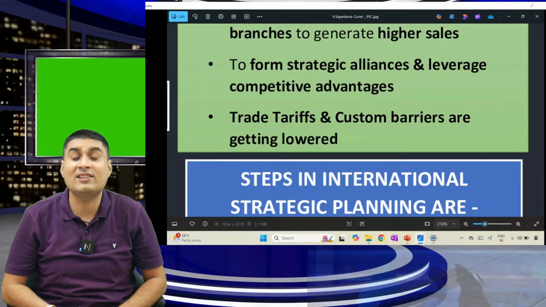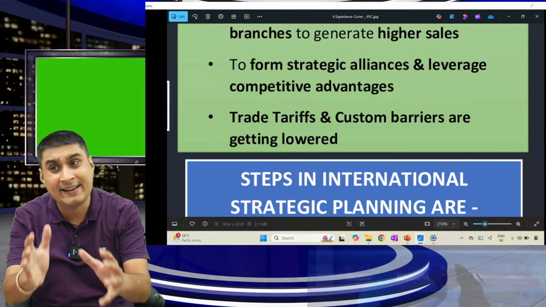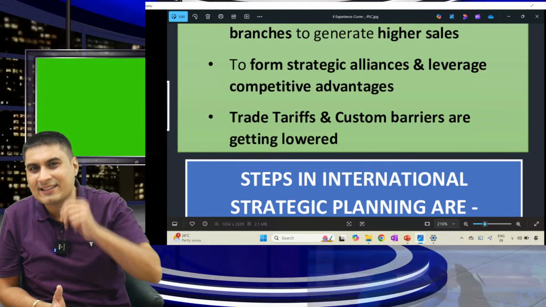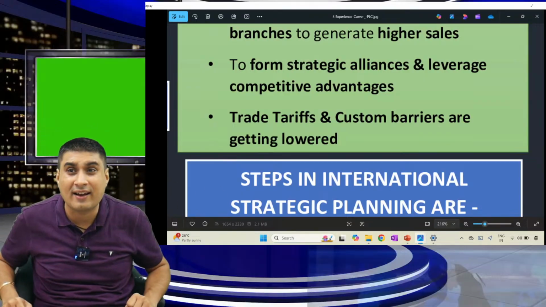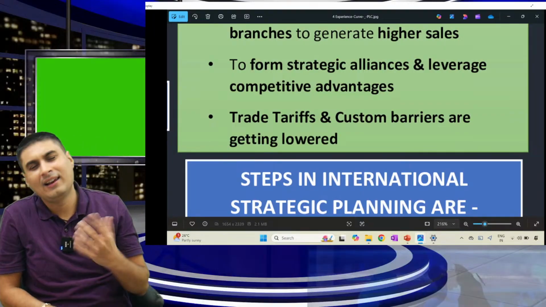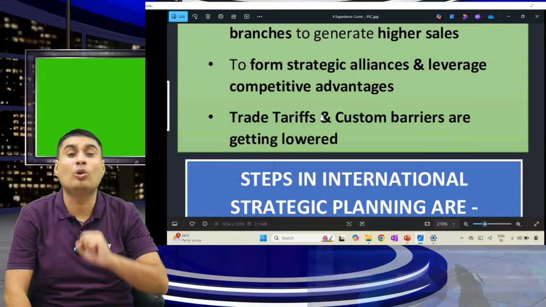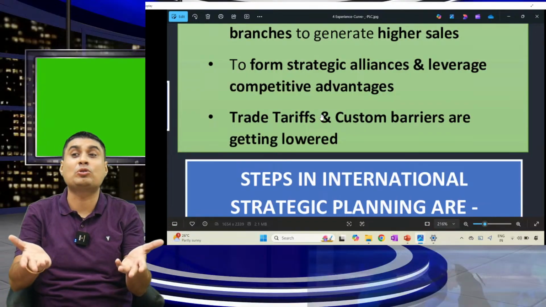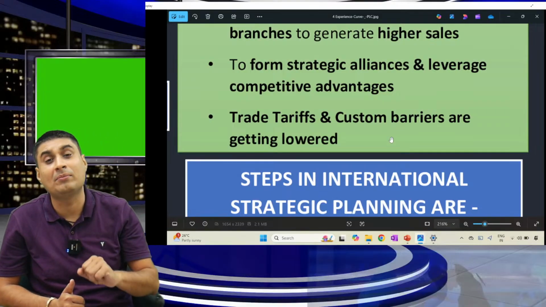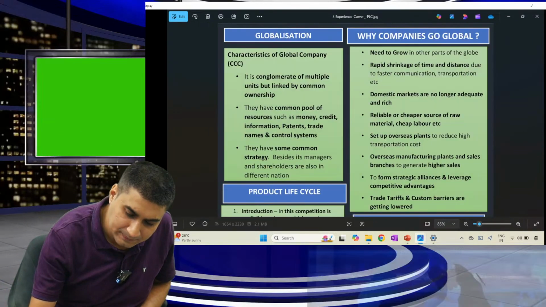To form a strategic alliance and get competitive advantage: I will do an alliance with an Indian company, so I will get some advantage. Maruti Suzuki, are you clear? Second example, Tata Starbucks. Last, trade tariffs and customs barriers are getting lowered. Today tariff is lower. Some say tariffs are very high, but ICI will not remove this for one exam. A new president comes, tariffs go low again.